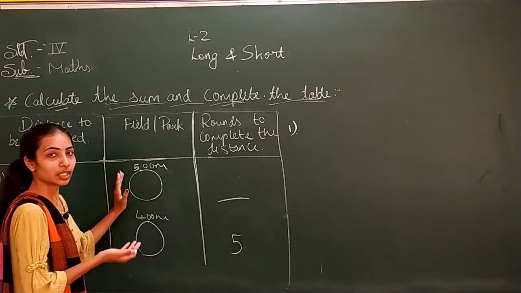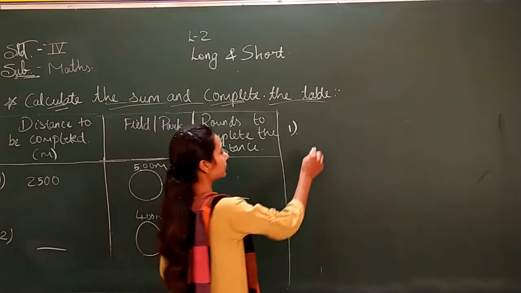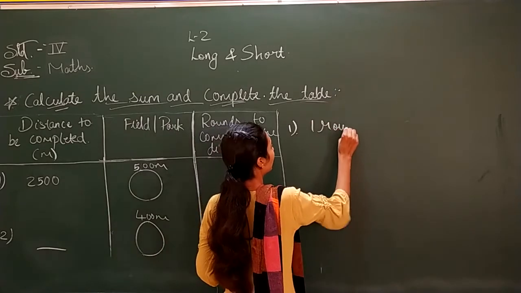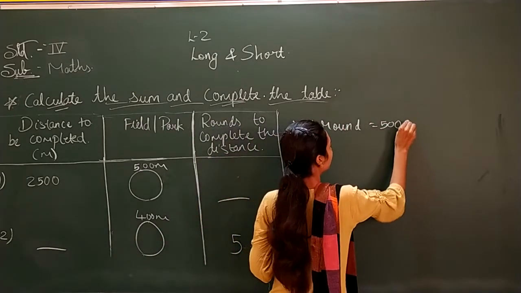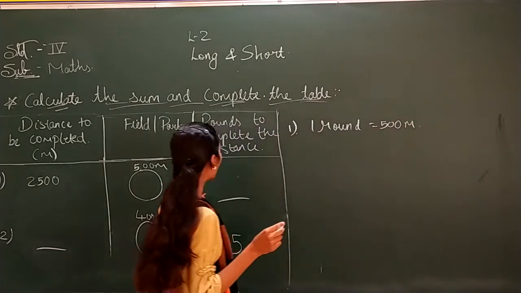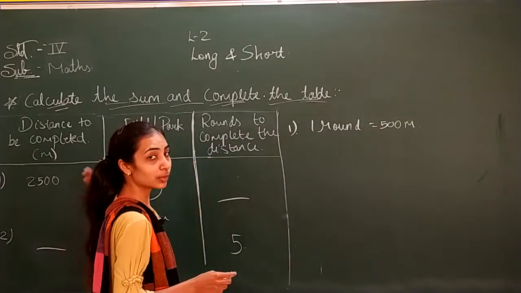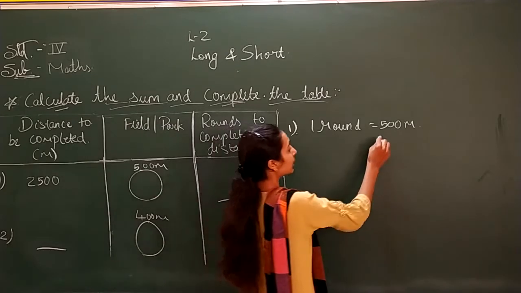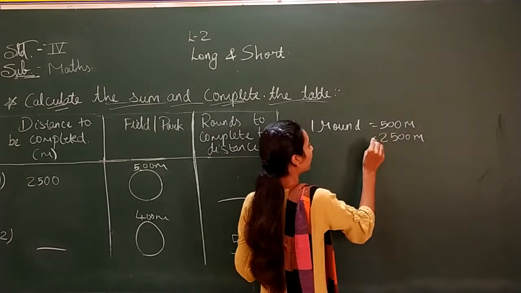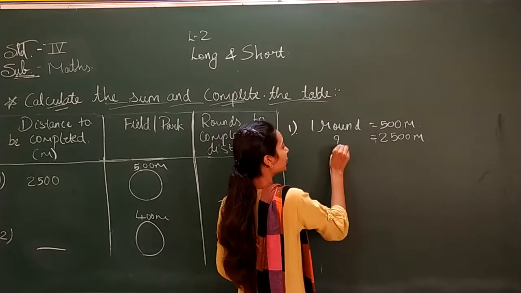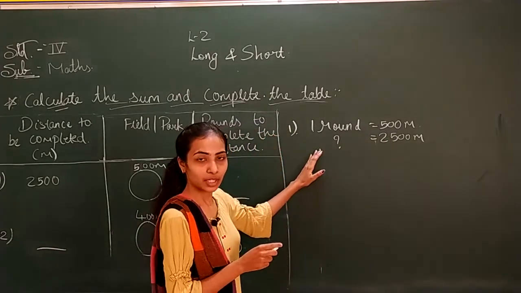So let us write, 1 round is of 500 meters. If 1 round is of 500 meters, and we want to complete the distance of 2500 meters, then how many rounds do we need to complete? How many rounds do we have to find?